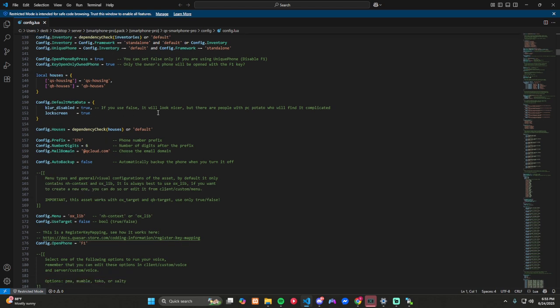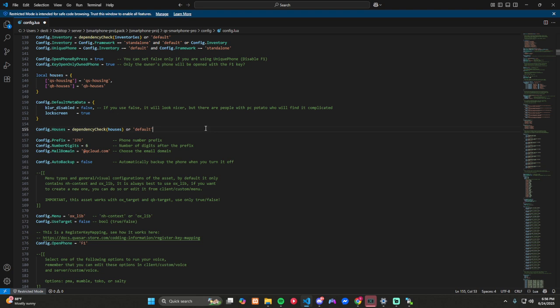So I always read this stuff. If you use this file, it will look nicer. It takes the blur out of it, so let's just do that too. Anything that makes it look better or easier for the people using the scripts, I prefer to do it that way. If I'm going through something and it says you can do this, but if you do it this way it's going to make everything run smoother or look better, that's usually what I go with, because in my opinion, if they went through all the trouble of putting that in there, they've got a reason.